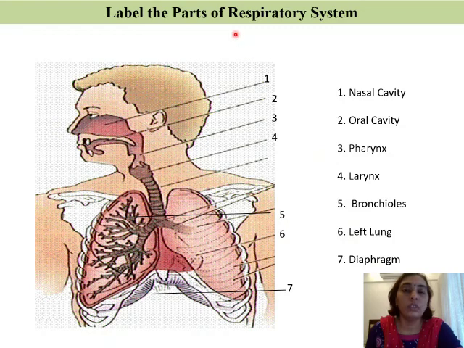Now there is a slight difference between respiration and breathing. When we say respiration, it accounts for taking in oxygen, giving out carbon dioxide, along with the release of energy. Whereas breathing is only taking in oxygen, that is inhalation, and giving out carbon dioxide, that is exhalation. Let's move on to the next slide.